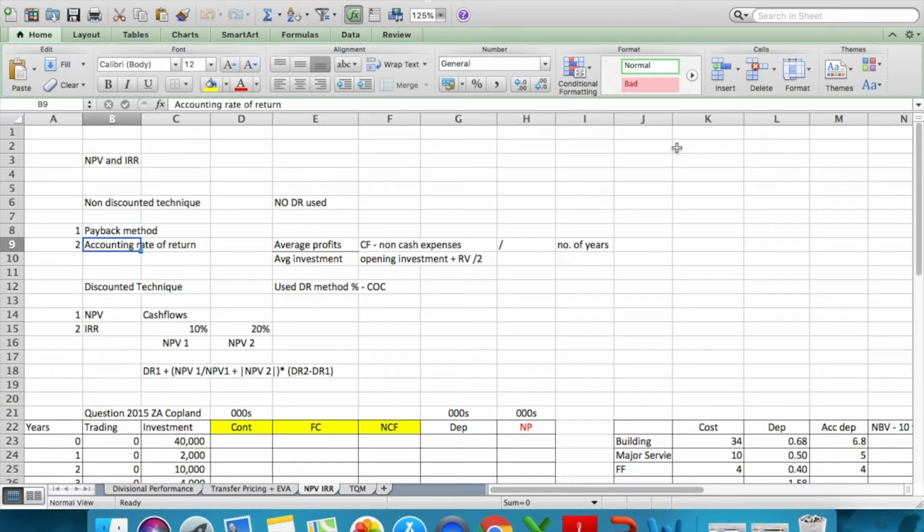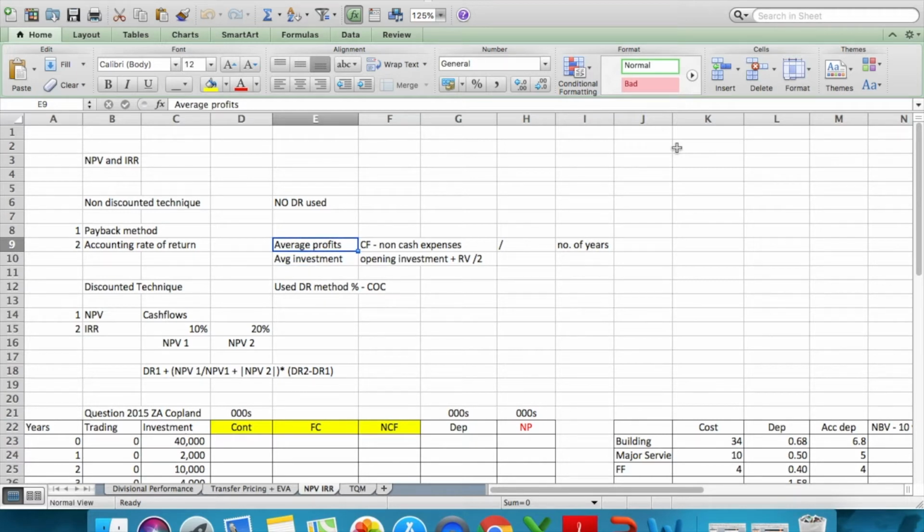Moving on to accounting rate of return, I'm going to recap the formula for it because many of you, I know, jumble it up with IRR. So accounting rate of return again is a non-discounted technique, and the formula is average profits divided by average investment. So what are average profits?